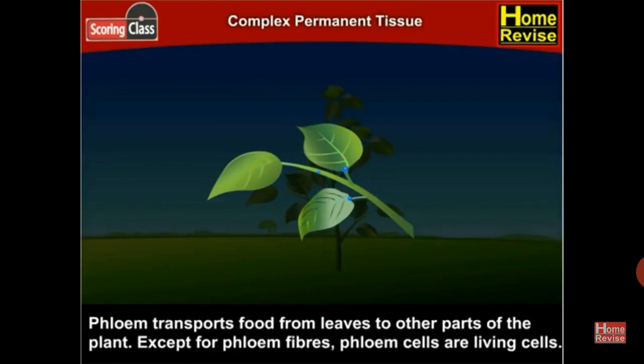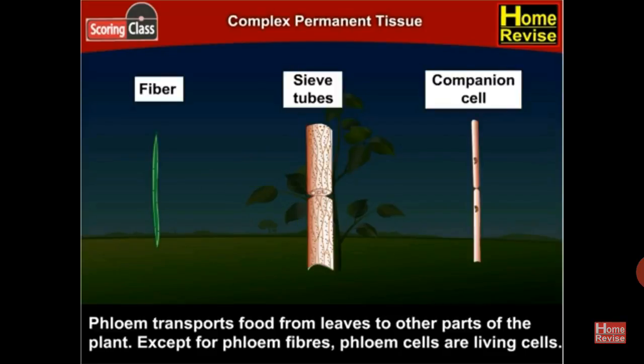Phloem transports food from the leaves to other parts of the plant. Except for phloem fibers, phloem cells are living cells, because fibers are made up of sclerenchyma. Mostly sclerenchyma cells are dead cells.